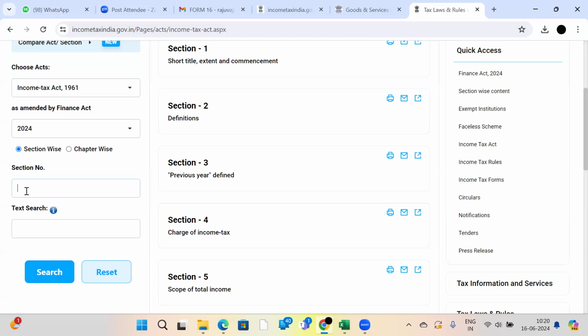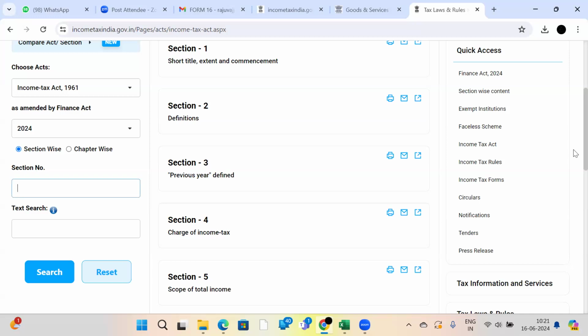In that budget, they bring a lot of new sections into commencement in the Act, and also amend the Act. So it is a little bit inevitable to remember all those sections, and it is important and vital to remember them to get the deductions for all our assessees.